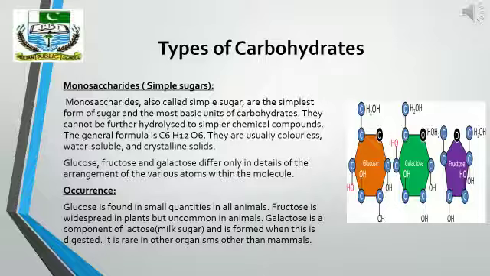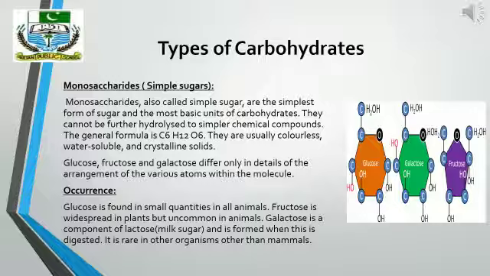Their general formula is C6H12O6. Glucose, fructose and galactose are the common examples of monosaccharides. These all three monosaccharides differ only in their arrangement of atoms within their molecules.